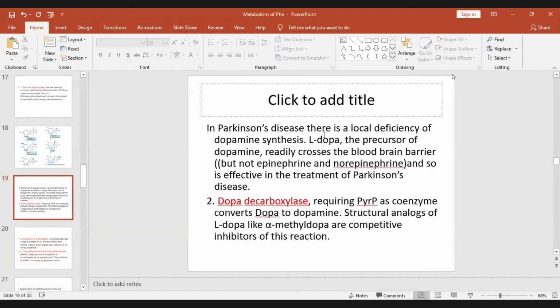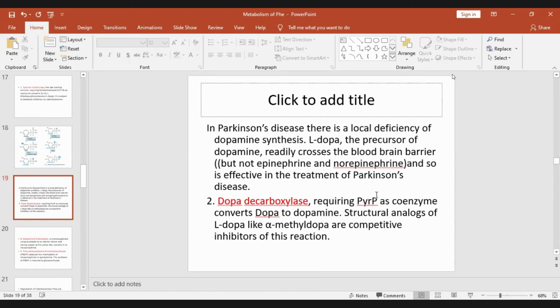In Parkinson's disease, there is a local deficiency of dopamine synthesis. L-DOPA, the precursor of dopamine, readily crosses the blood-brain barrier, but not dopamine nor epinephrine. And so it is effective. L-DOPA is effective in the treatment of Parkinson's disease, though not completely, but there will be amelioration of symptoms to a great extent.